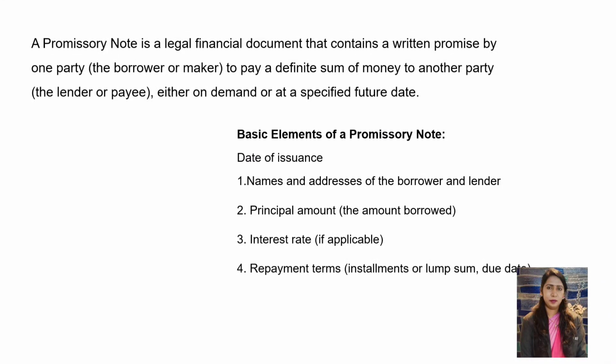A promissory note is a legal financial document that contains a written promise by one party, the borrower or maker, to pay a definite sum of money to another party, the lender or payee, either on demand or at a specified future date. Basic elements of a promissory note: date of issuance, name and address of the borrower and lender. So this promissory note acts as an assurance document.